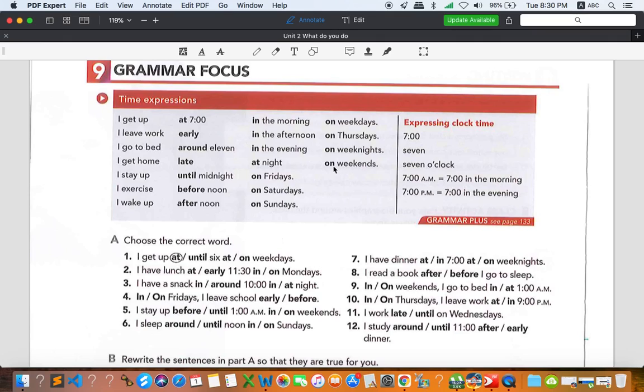Okay, and what about weekend? Of course, you can say "on weekends," or you can say "at weekends." Okay, also fine, because one is American English and the other one is British English. All right, so I want to leave the rest for you from number 2 to number 12. Just circle, or you can underline, the correct answer of these prepositions. And I will give you the answers later.